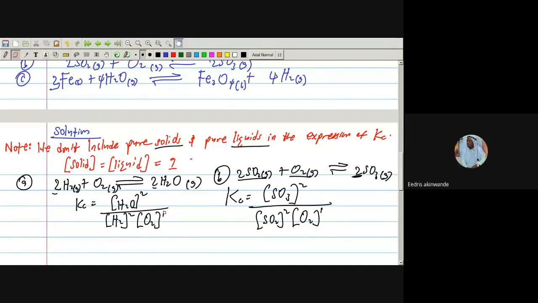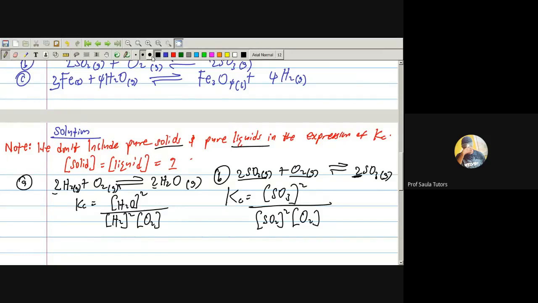Do we need to put the 1 there? No, it's not compulsory. In JAM questions, you will see options that don't even put the 1. But just know that anything raised to power 1 is that thing.